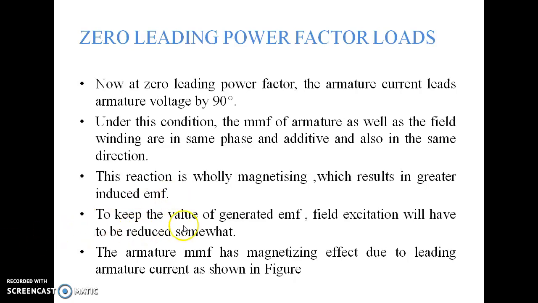To keep the value of generated EMF, field excitation will have to be reduced somewhat. The armature MMF has a magnetizing effect due to the leading armature current, as shown in the figure. We will see the figure in the next slide. Always remember these three points: cross-magnetization for unity power factor load; demagnetization for lagging power factor load; and wholly magnetization for leading power factor load.